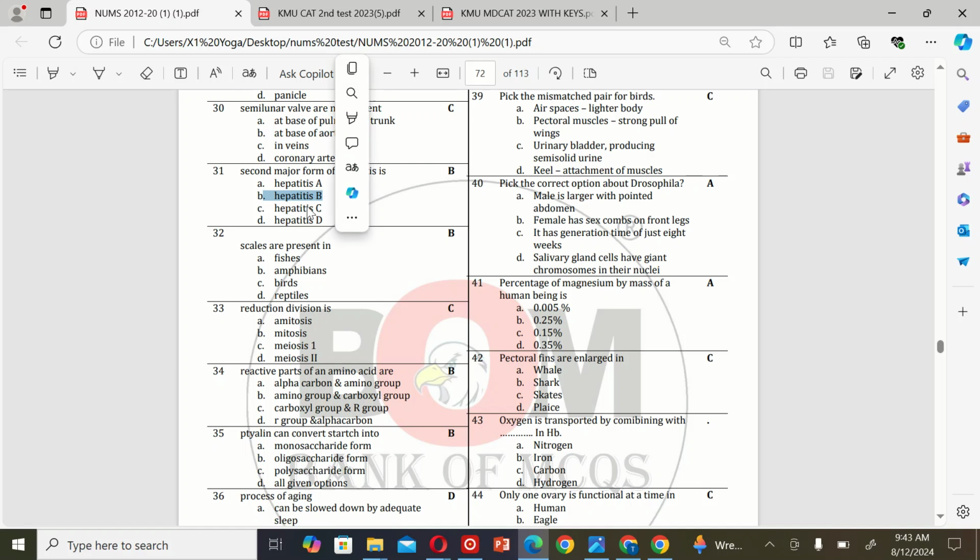Hepatitis B. The next MCQ is: scales are present in A. Fishes, B. Amphibians, C. Birds, D. Reptiles. So the correct option is B.